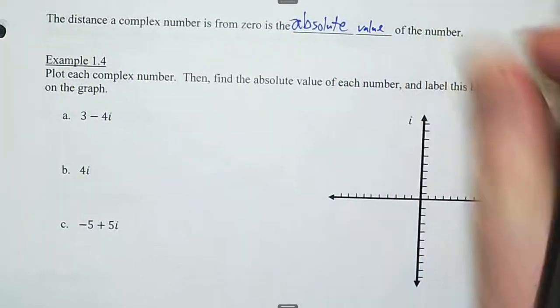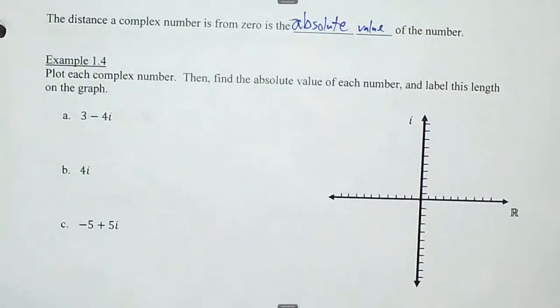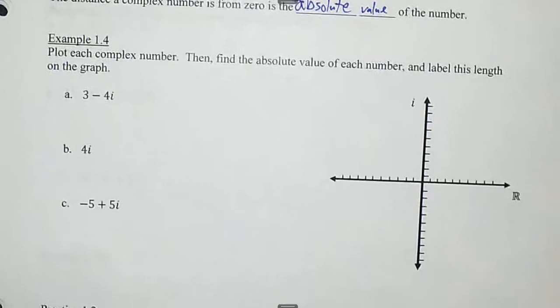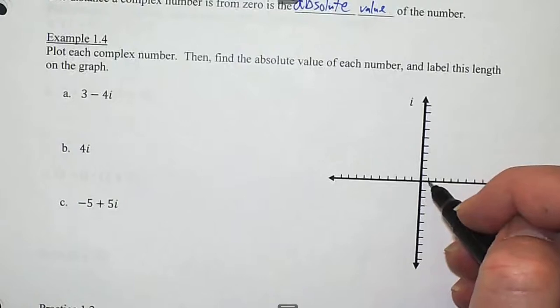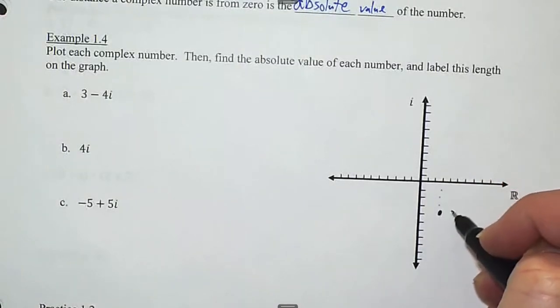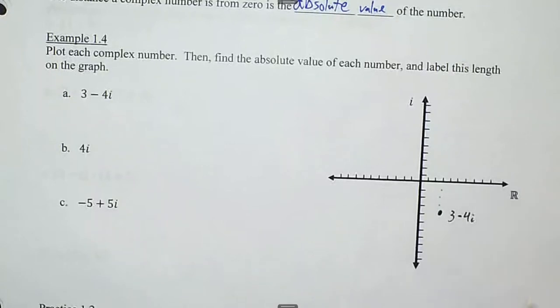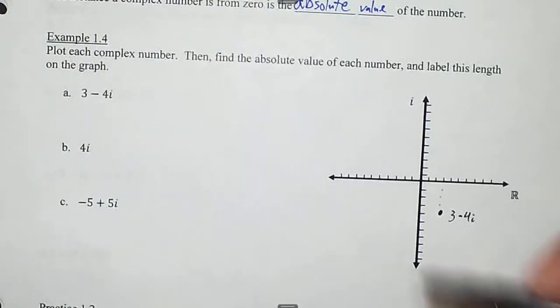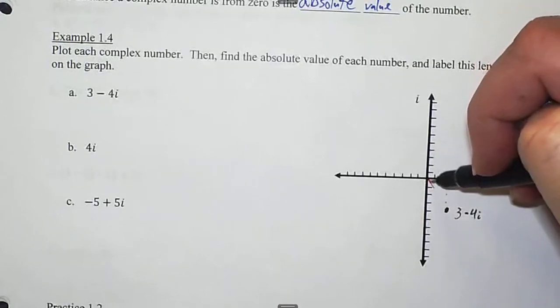Oftentimes we talk about magnitude of a vector, for those of you that are in physics or something like that. So absolute value is the size of the number, but not the direction. Exact same thing with complex numbers. We're simply looking for its distance from 0 without caring about its direction. So let's start with 3 minus 4i. Let's plot that. 1, 2, 3, 4. There it is right there. 3 minus 4i. So its distance from 0 is this distance here.